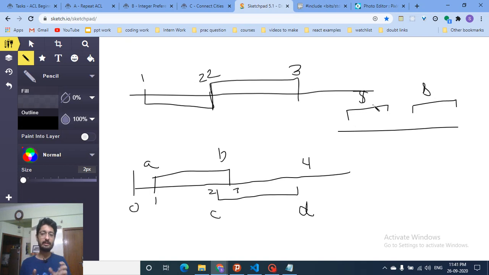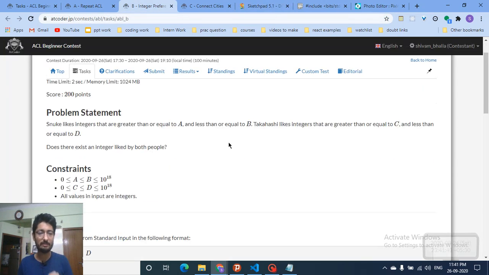So I always ensure that Snuke's range is first. If this doesn't happen, I will swap the ranges such that Snuke's range is always the one which comes earlier and Takahashi's range is always the one which comes afterwards. You have to keep that in mind first.